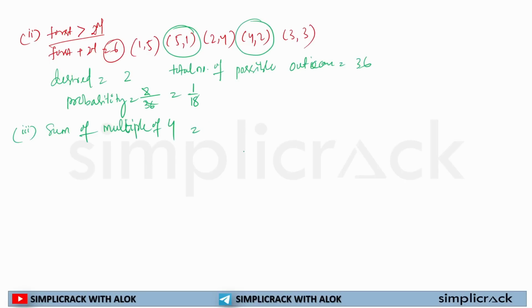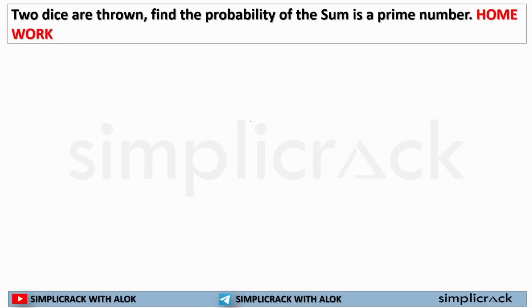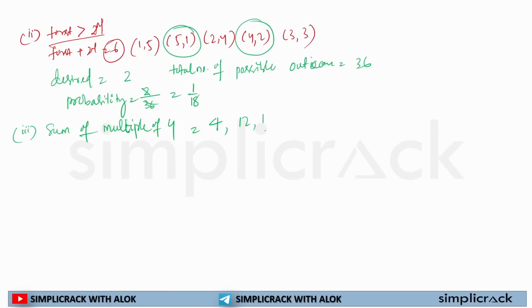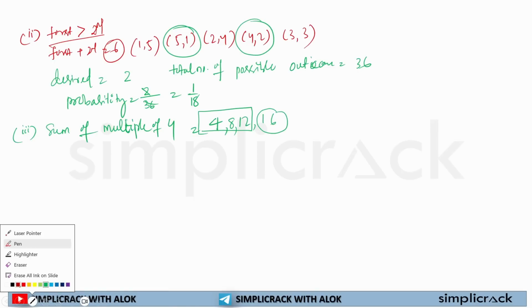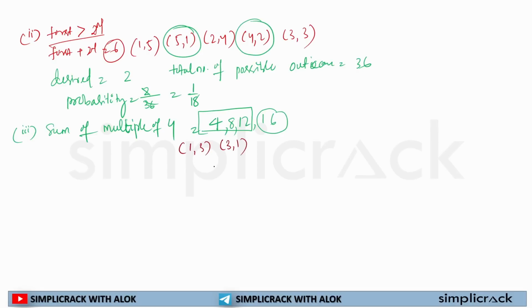So what are the multiples of 4? 4, 8, 12, 16. Can we get any number which is 16? We can't. So we have only 3 options, 4, 8 and 12. So if I have to find out the pairs which will make 4, 8, 12, what can it be? 1,3; 3,1; 2,2.